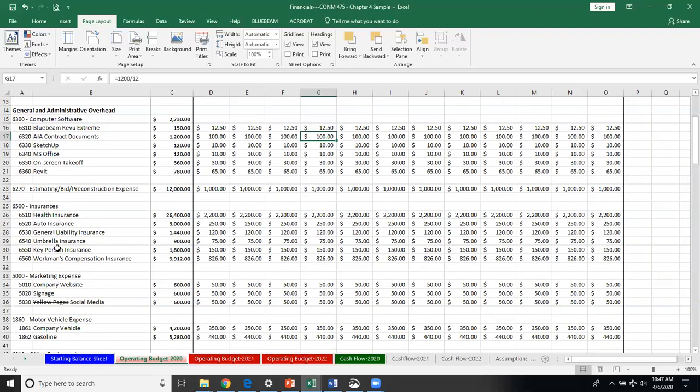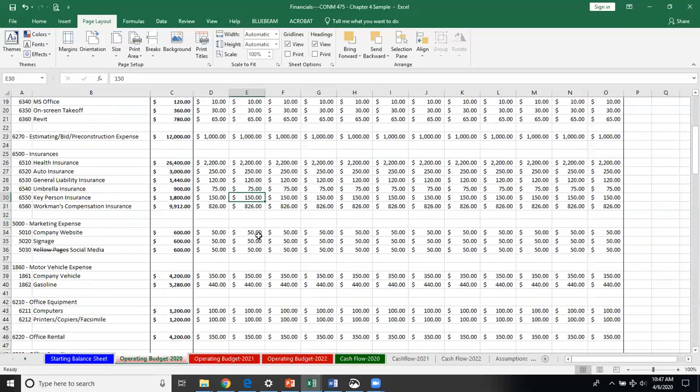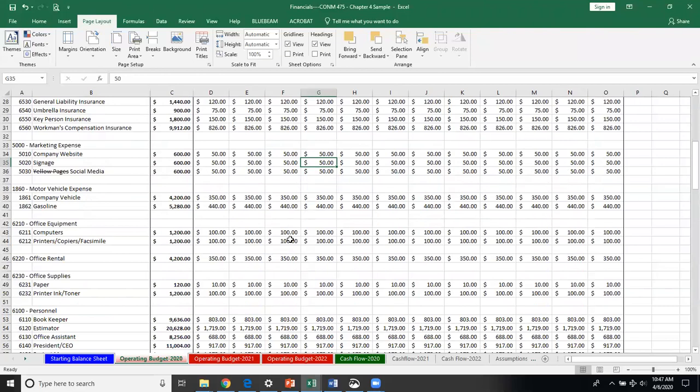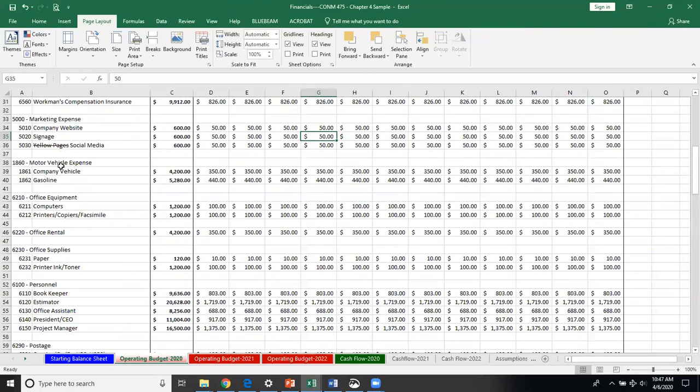I've got insurances. Remember, as you guys have done some of your assignments, you identified different insurances you need. We'll need to make some assumptions about what your monthly premiums on those items will be. Going back to your marketing plan from assignments 11 and 12, you'll need to determine what it's going to cost you monthly to implement the marketing strategies, whether they're strategic or tactical. Motor vehicle expenses, which you can see right here that I'm breaking down into some lower level items.